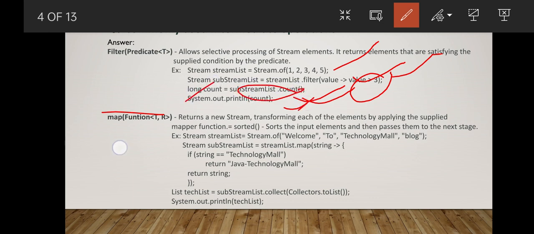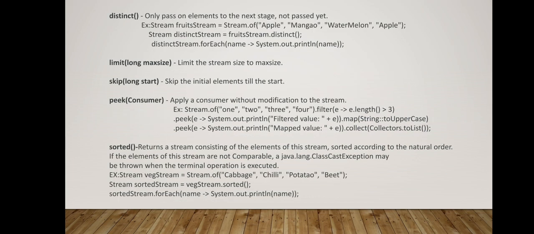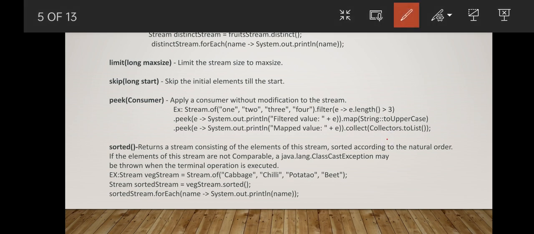In the same way we have the map function. You are aware of map because we commonly use it. Then we have the distinct function, which returns distinct values from the list. Next we have limit, in which we limit the stream size to a max size. And we have skip: suppose we have 1 2 3 4 5 and we want to skip the first two elements, we can go for skip.